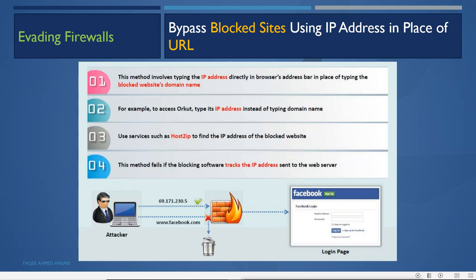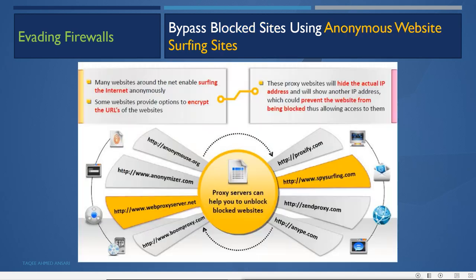But remember, if the firewall is filtering the IP address also, then this will not work. Then we can bypass these blocked sites using anonymous website surfing sites, that means anonymizers and proxies. Many websites around the net enable anonymous surfing. Some websites provide the option to encrypt the URLs, and these proxy websites will hide the actual IP address and show another IP address, which could prevent the website from being blocked, thus allowing access to it. So these proxy servers can help you unblock blocked websites.